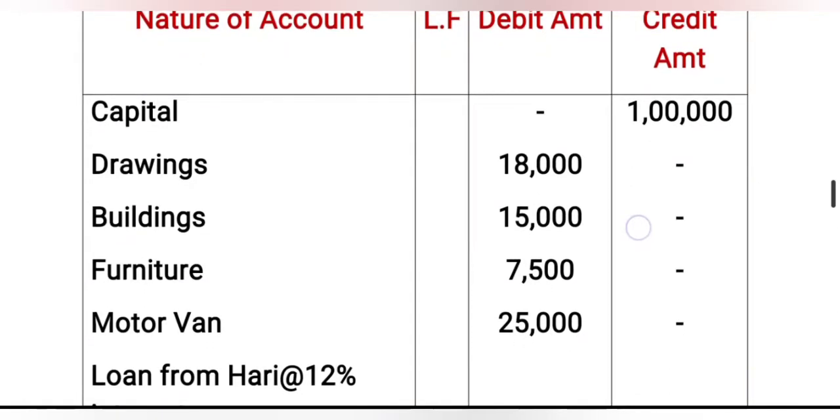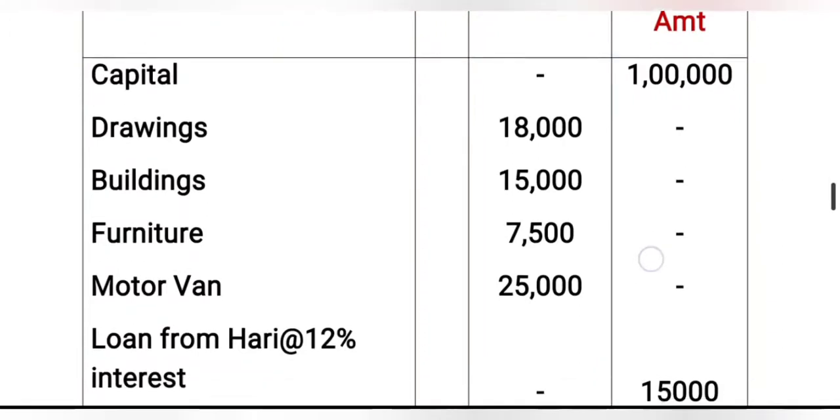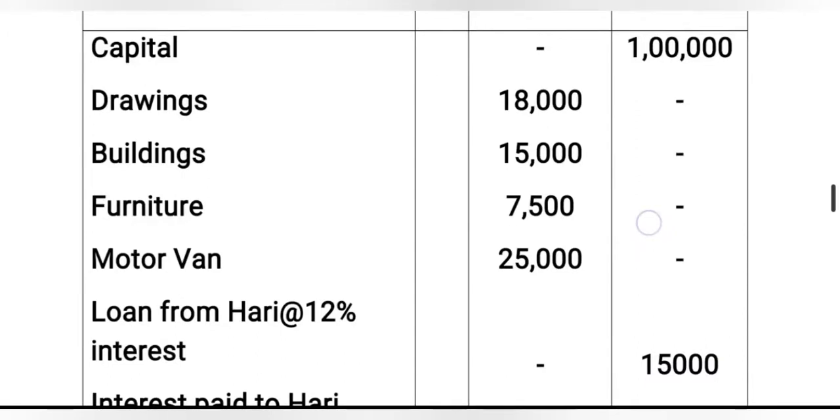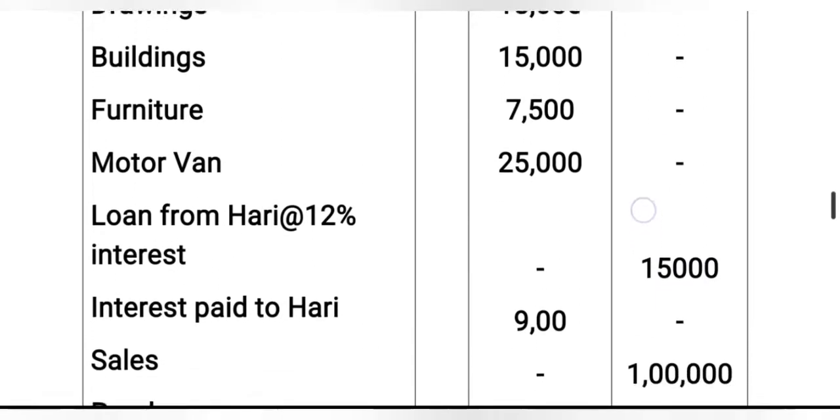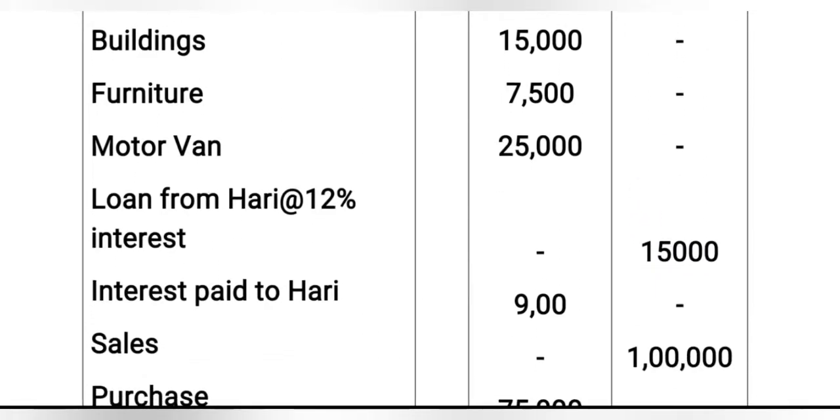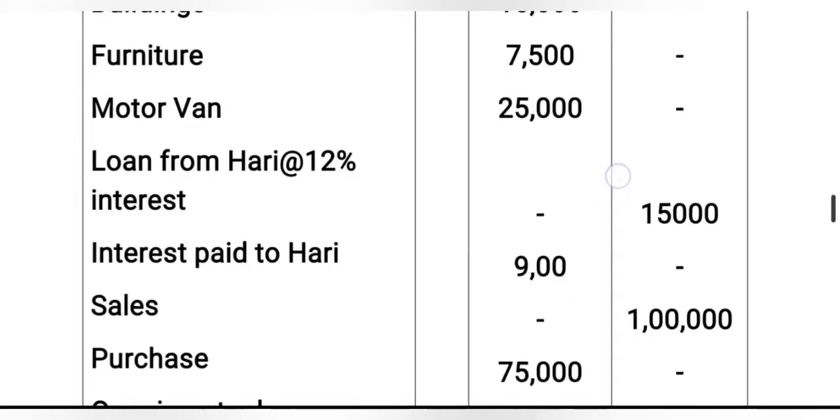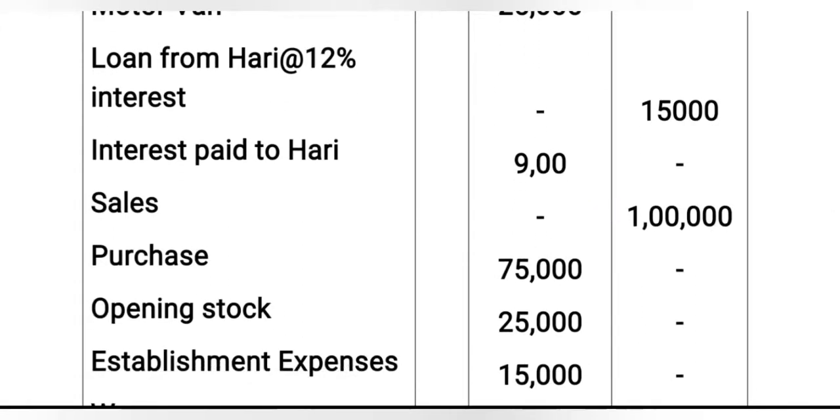Capital is on the credit side of the trial balance. Drawings is an expenditure, that is why we take it on the debit side. Buildings, furniture, motor van are all related to assets, that is why we take them on the debit side. Then loan from Hari at the rate of 12% interest. Already discussed, it is a loan related to liabilities, that is why we credit it in the trial balance.